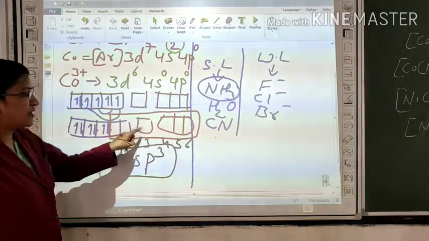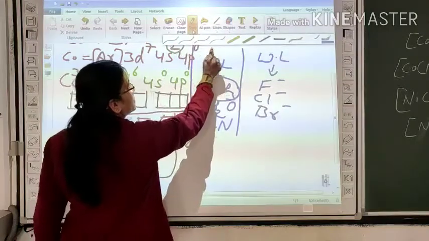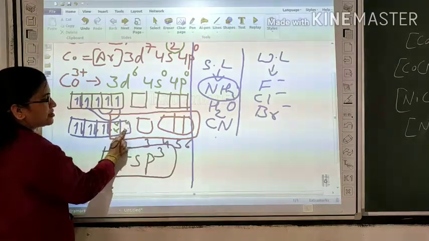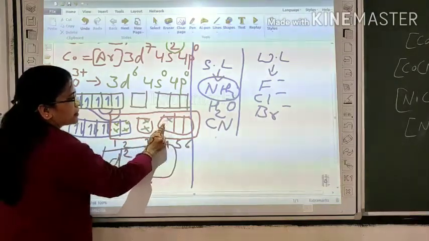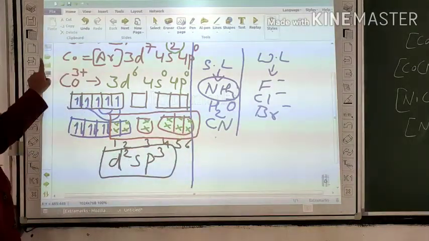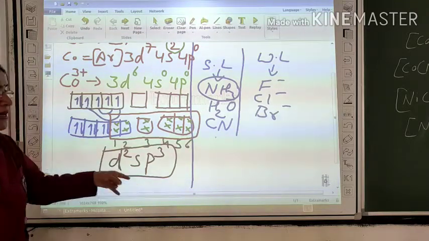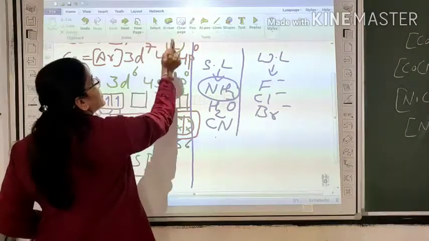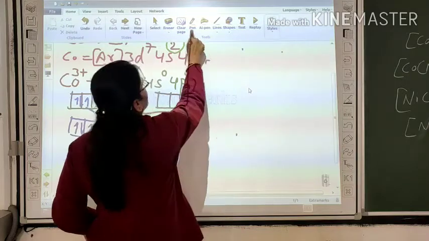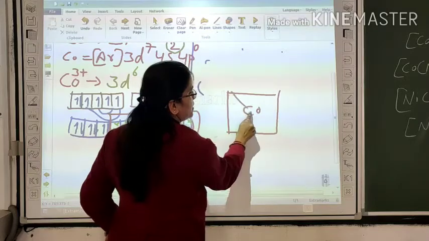Now each d2sp3 hybrid orbital overlaps with 6 amines, and each amine donates its lone pair. In this way, we get that Co(NH3)6 shows d2sp3 hybridization. Its shape is octahedral.